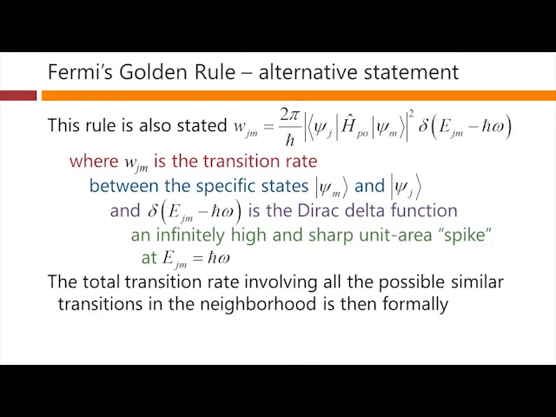Then, if we use this formalism, the total transition rate involving all the possible similar transitions in the neighborhood of this transition energy we're interested in, the photon energy here, is then formally the integral of this Wjm, the small w, with the density of states, dH bar omega Jm. This is actually the same as the formula we were looking at a minute ago. It's just a different mathematical way of writing it, and you'll often see Fermi's golden rule stated this way.